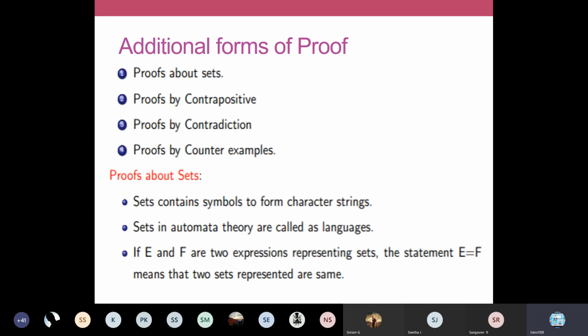So you have to test for all these values and then you have to conclude. So these are some additional forms of proof. Apart from your deductive proof and inductive proof, sometimes they ask in your exam itself, what are the additional forms of proof? In that case, you have to define these proof techniques: proof about set, proof by contrapositive, proof by contradiction, and proof by counterexample. These 4 things you just write down. Sometimes in your university exam, they are explicitly asking what are the additional forms of proof.